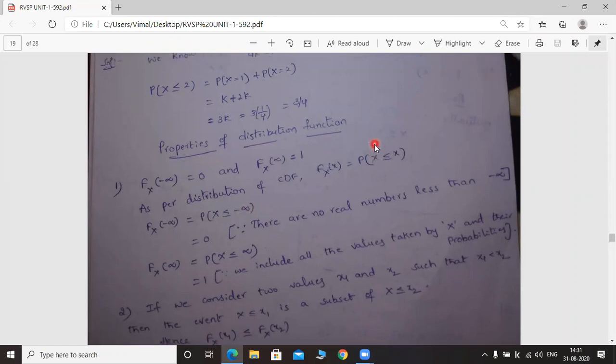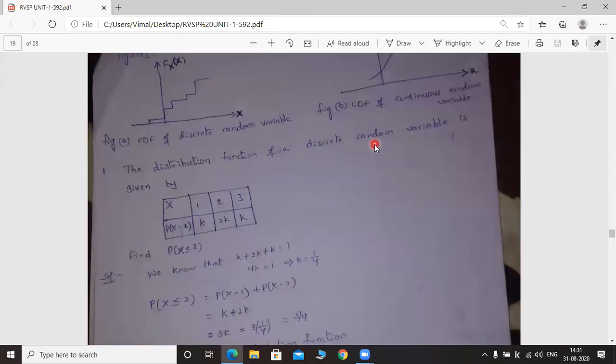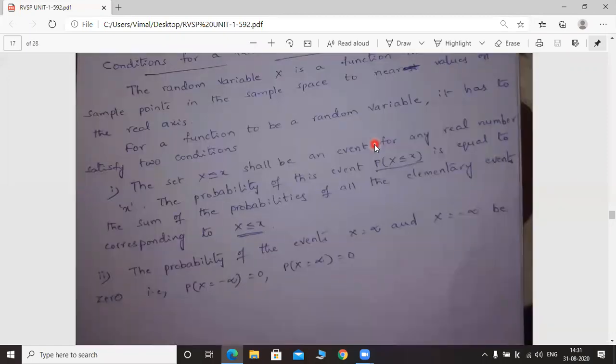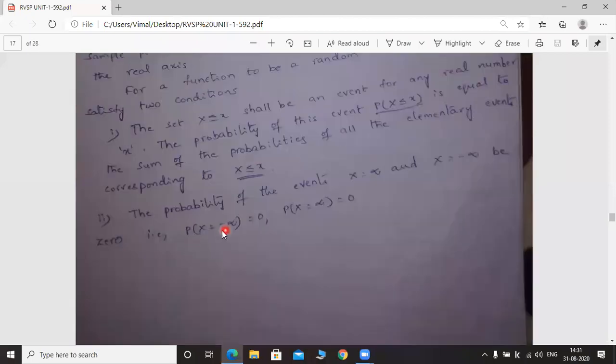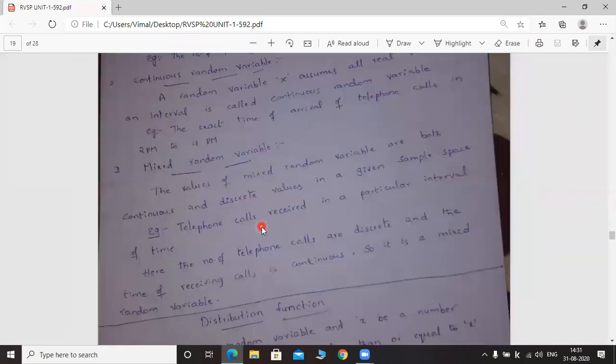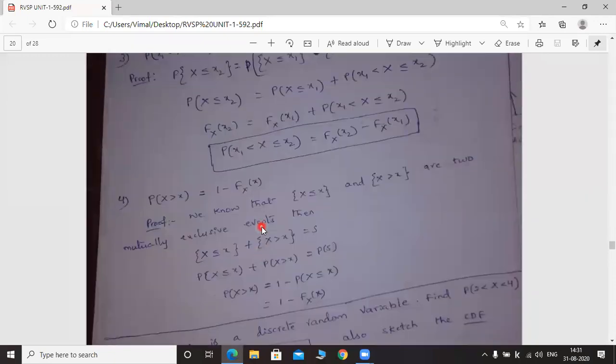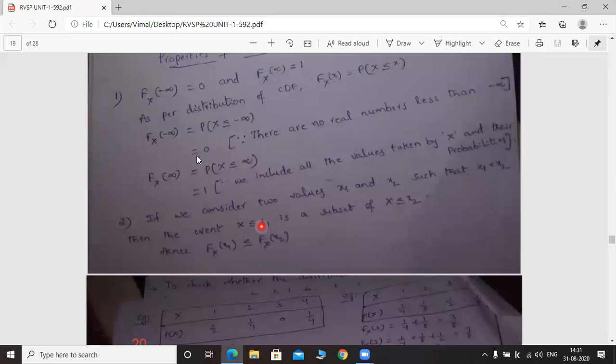Go to the previous one, because in the conditions I explained what the probability of capital X equal to minus infinity is. It is 0 only. Here also you have to write 0.